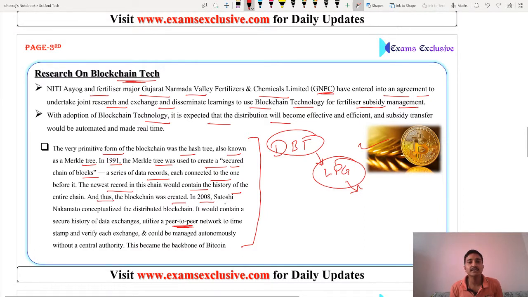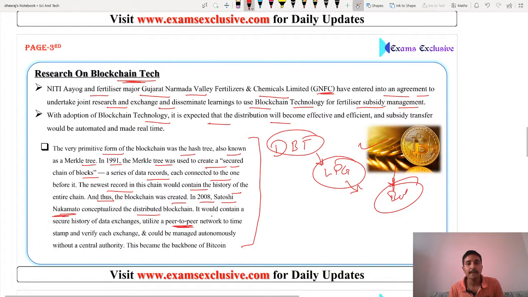And in 2008, Satoshi Nakamoto conceptualized the distributed blockchain. You can say he is the founder of Bitcoin. Yes, that is Satoshi Nakamoto. This is a very important name.